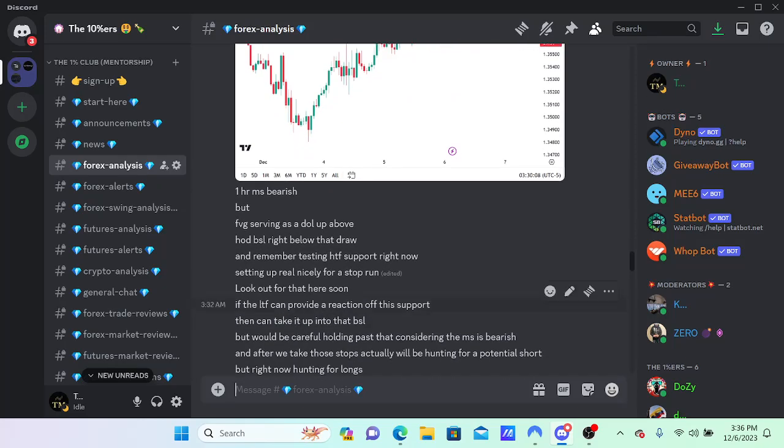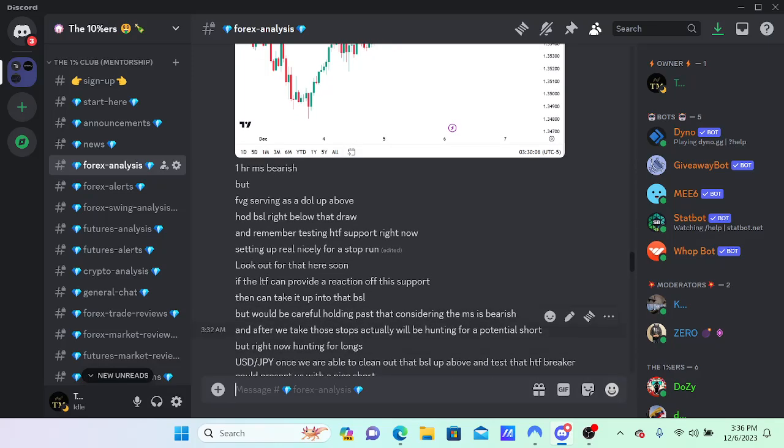If the lower time frame can provide a reaction off this support, what do I mean by that? When I say a reaction, I mean a lower time frame shift. That's it, just a lower time frame shift to show that there's actually institutional sponsorship to move this thing higher. Then you could take it up into that buy side liquidity. But I would be careful holding past that, considering the market structure is bearish.